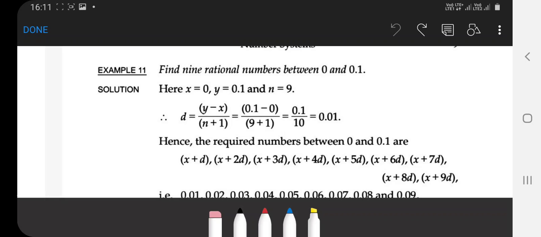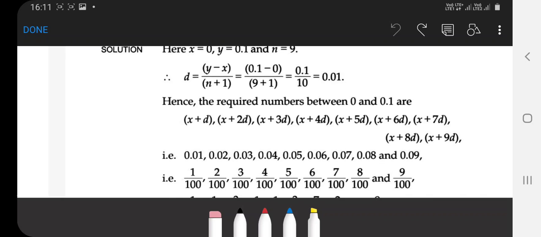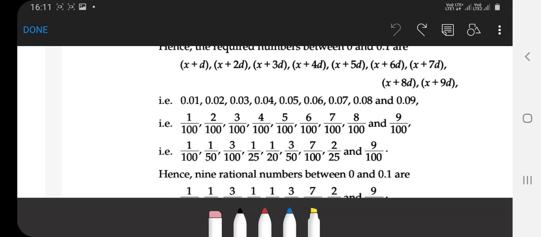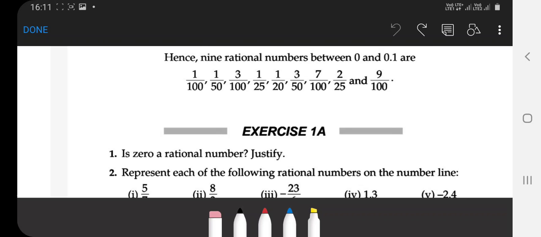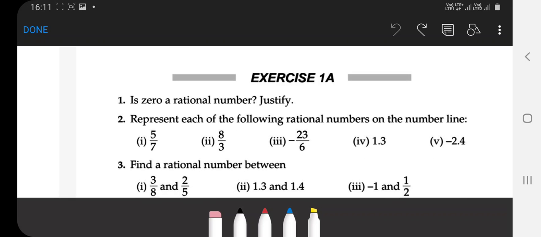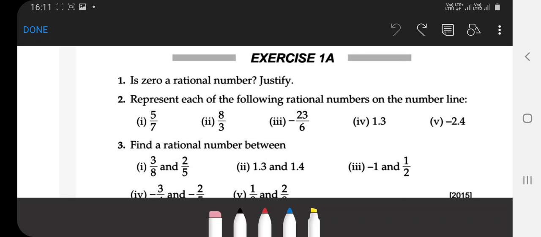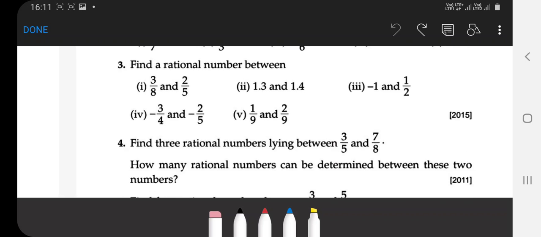Similarly, the formula is x plus d, x plus 2d, x plus 3d, x plus 4d, and so on. So you find the 10 rational numbers. Clear? So students, now you have solved this problem.